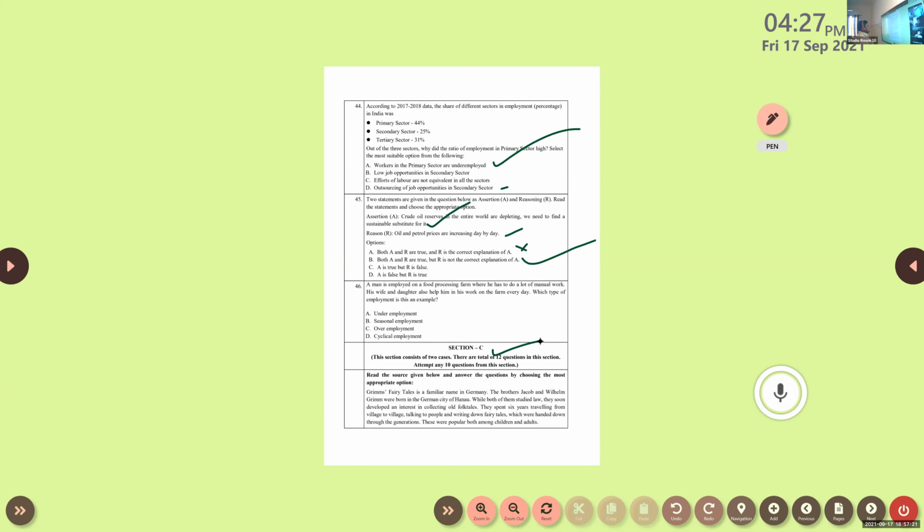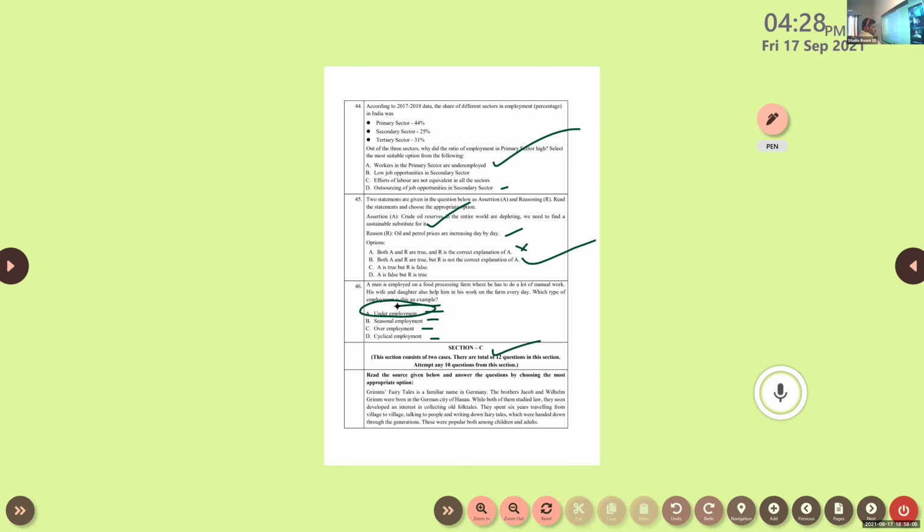46. A man is employed on a food processing farm where he has to do a lot of manual work. His wife and daughter also help him in his work on the farm every day. Which type of employment is this? Underemployment, seasonal employment, overemployment, cyclical employment. Tell me. Underemployment. Any other answers? So the answer is underemployment, because his wife and his daughter, everyone is helping him. Actually, their work is not necessary. Their activity is not necessary.